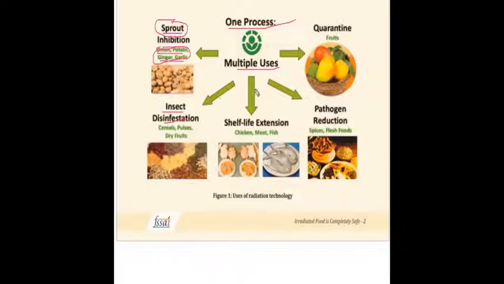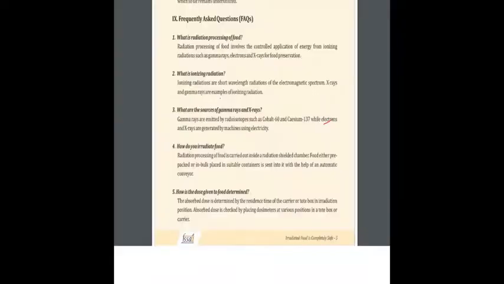So insect disinfestation and shelf life extension: chicken, meat, fish, yeah, you know, right, these are perishable in nature. So for transportation to external destinations like other countries, it requires more time. So for that it increases the shelf life. Pathogen reduction and quarantine of fruits. So these are the multiple purposes for which you can see the irradiation of food. So now let us go directly into the FSSAI website itself. I've got a report on food irradiation. Let us see what the FAQs are there.